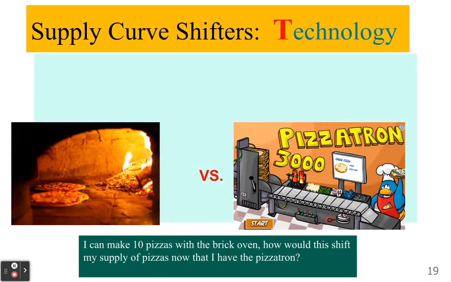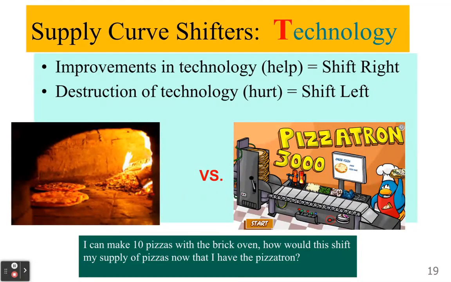With technology, as you could probably assume, if there's better technology, we're going to be able to produce more at each and every price because it's cheaper, more efficient, faster, all of the above, and we're going to shift the curve to the right. So at each and every price, we're producing a higher quantity supplied, and the whole curve shifts to the right.